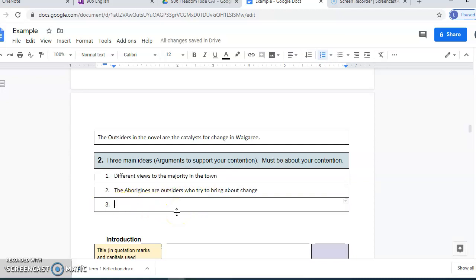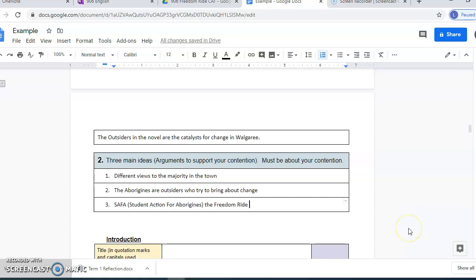And another group in the novel that tries to bring change to the town is SAFA, the Student Action for Aborigines, the Freedom Ride. Okay, so basically they're my three main ideas that I want to include in my essay.